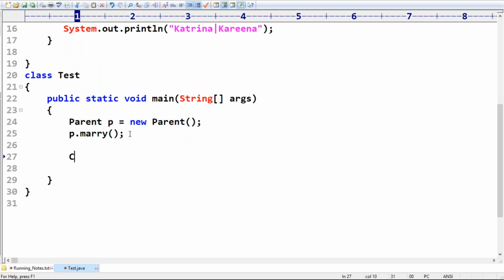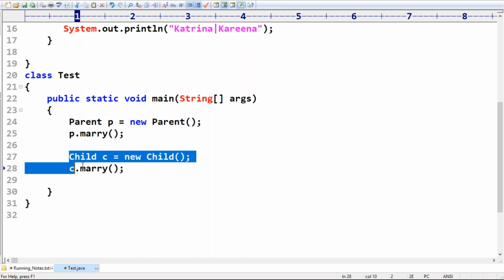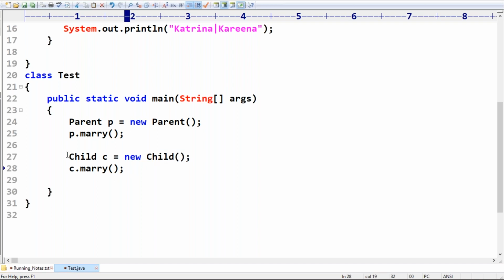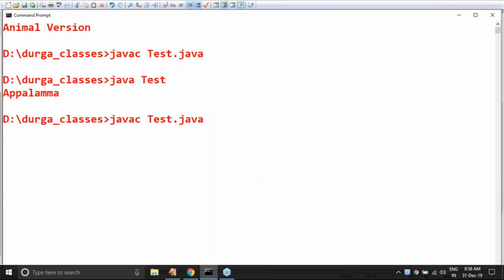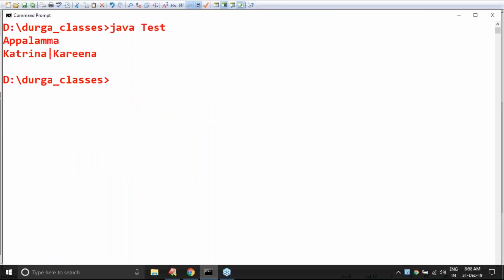Now Child c is equal to new Child. One minute. Child c is equal to new Child, c.marry. Can you please tell which method will get the chance now? Please confirm. The child method, because everything is related to the child, nowhere related to the parent. That's why in the second case, only the child class method will get the chance. Have a look once. What answer are we going to get? The child method, right?